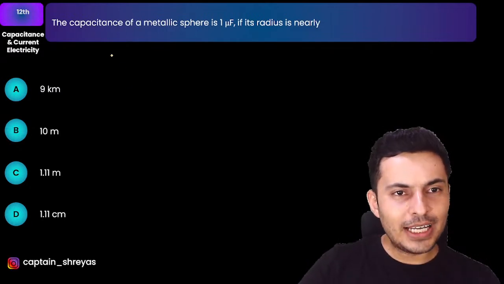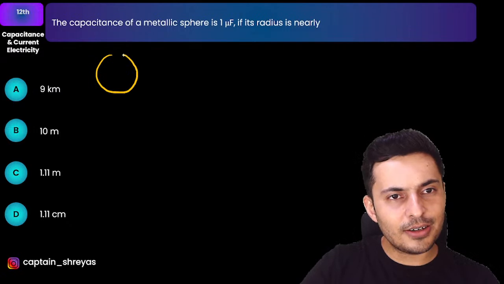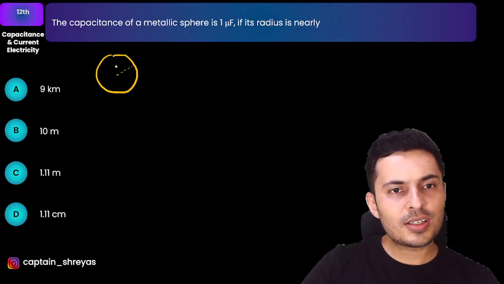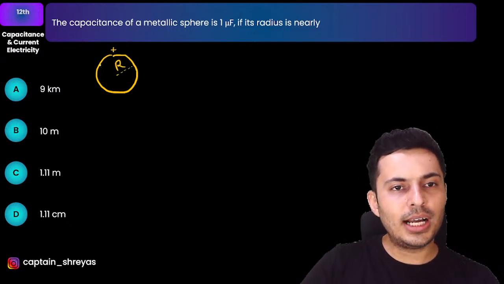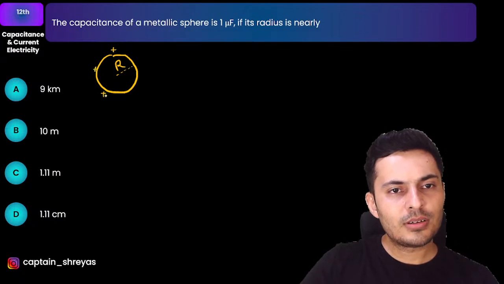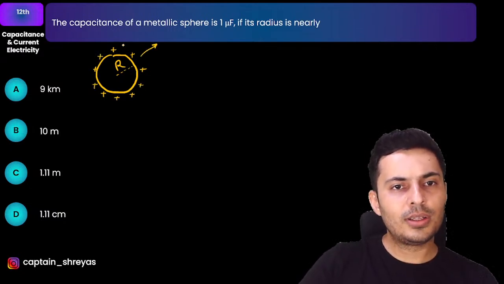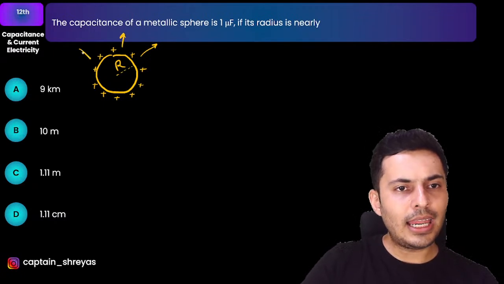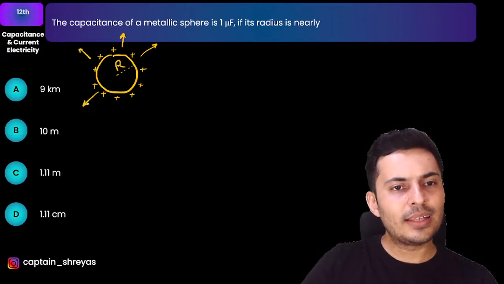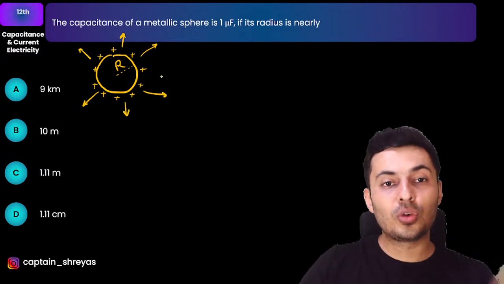Now let me tell you, whenever you have just a sphere of radius r, and you charge it with some charges over it, even that sphere is going to act like a capacitor. Although the field lines technically end at infinity, you can think that the whole space around it is going to store the energy.